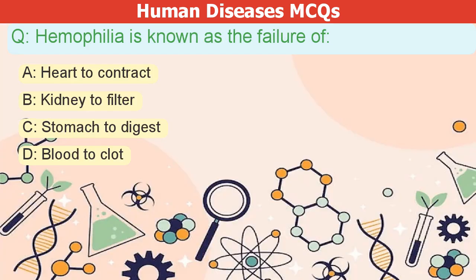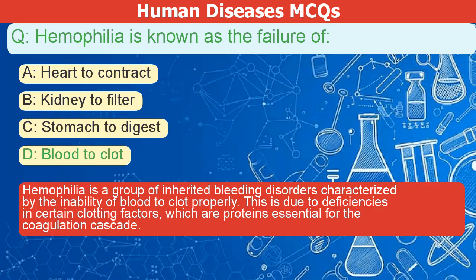Hemophilia is known as the failure of A. Heart to contract. B. Kidney to filter. C. Stomach to digest. D. Blood to clot. The correct answer is D. Hemophilia is a group of inherited bleeding disorders characterized by the inability of blood to clot properly. This is due to deficiencies in certain clotting factors, which are proteins essential for the coagulation cascade.